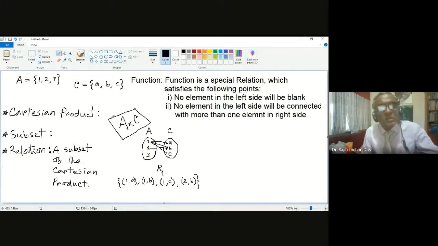R1 is a relation, and this is a subset of A cross C. A cross C will have how many elements? Within A cross C, how many pairs will be there?